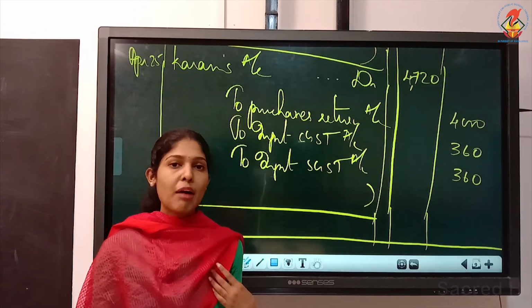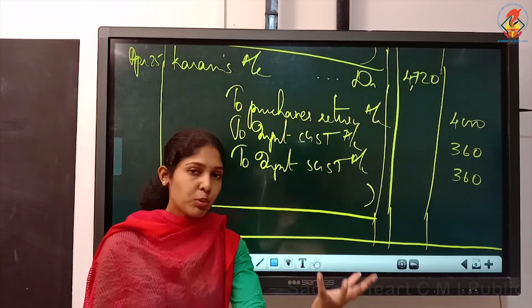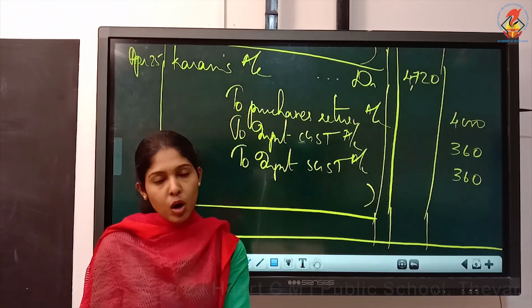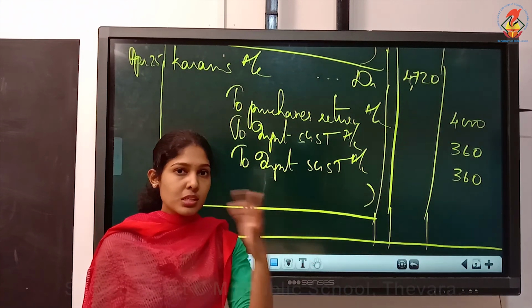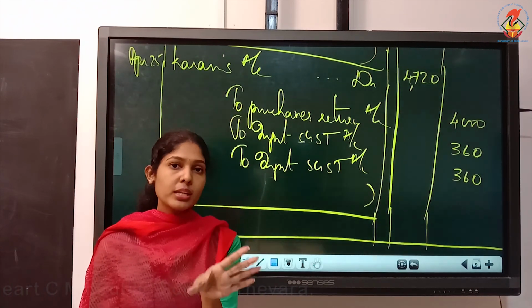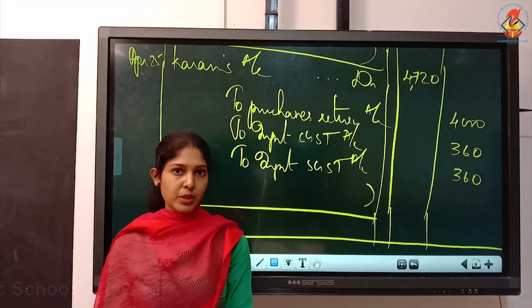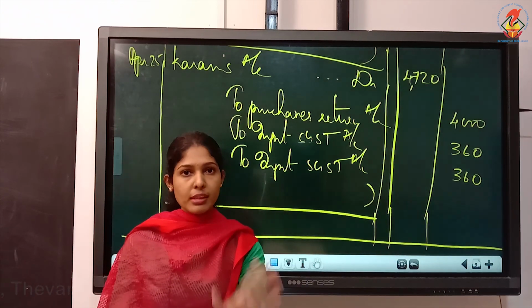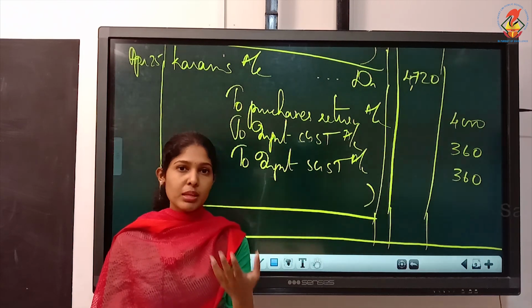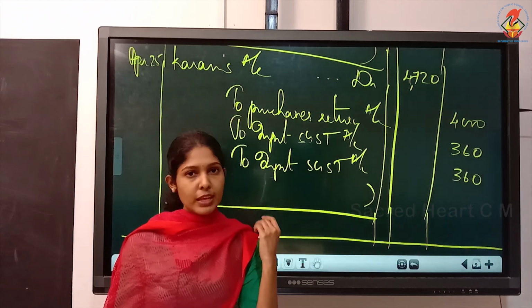So this is how you have to write journal entries with GST. You have to see whether it is input or output. If it is purchase, it is input, so debit it. If it is sales, it is output, credit it. If it is purchases return, sales return, you have to do the reverse, cancel it and do. Then amounts also you have to write carefully, like purchased goods for 5,000 means 5,000 must be written against purchases. Sold goods for 10,000, 10,000 must come against sales. So go through the entries, which account to be debited, which account to be credited. Learn the concept first, then you try this problem.